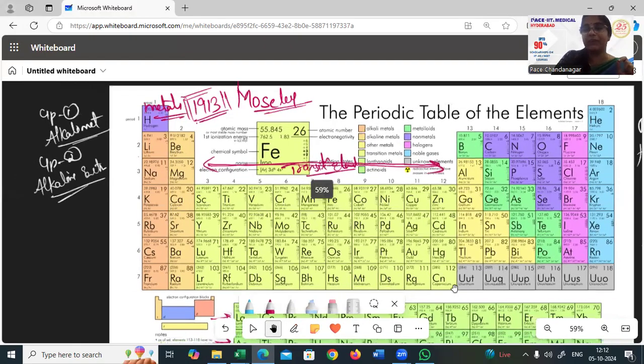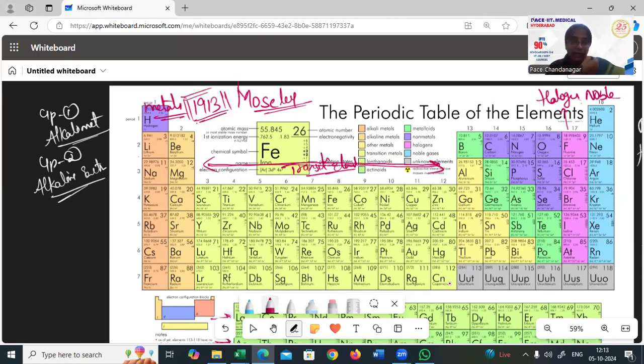And then you have groups 13 to 18, where you may have segregation also. 18 is noble gases, and 17 is halogens. Then the oxygen family, nitrogen family, carbon family, then boron family, you can go with naming them. These elements have been classified into groups. Don't go parallelly, go group wise, column wise.